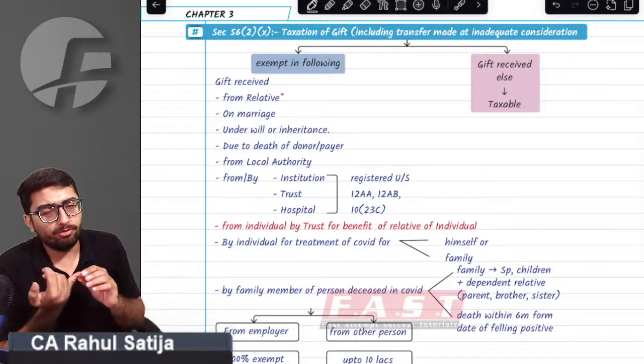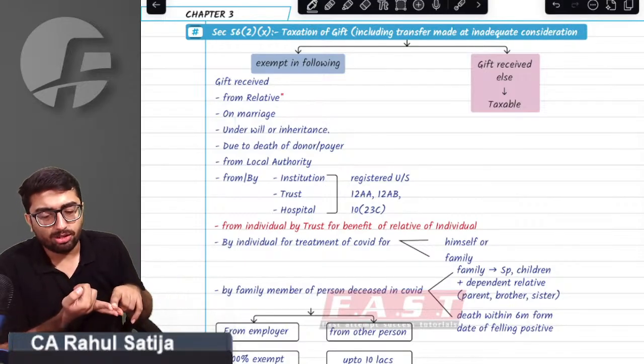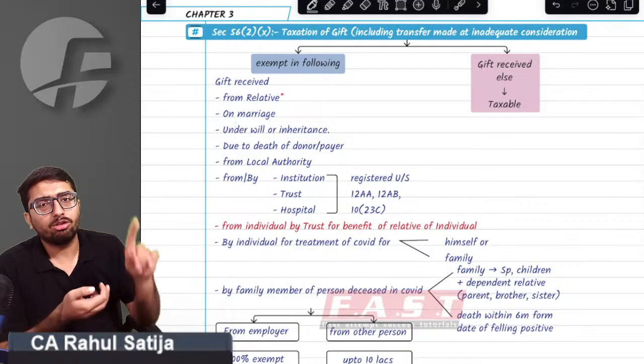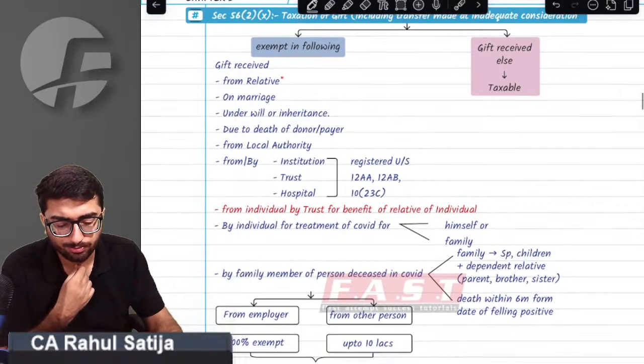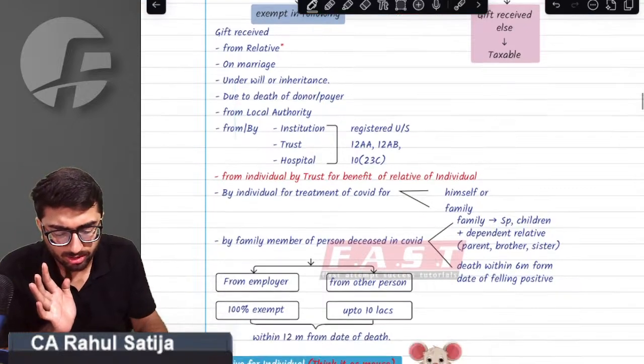So any gift received on account of my marriage will be exempt for me. Any gift received from a relative shall be exempt for me. Any gift received on account of a will, or on account of inheritance, shall be exempt. So any gift due to the death of the donor is exempt, sir. No need to stress this topic.